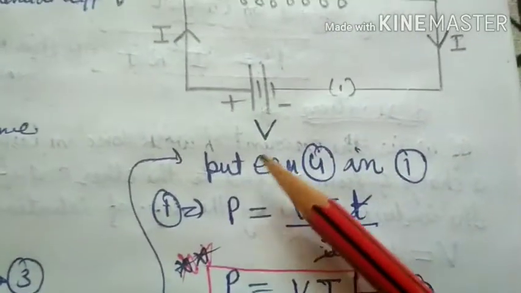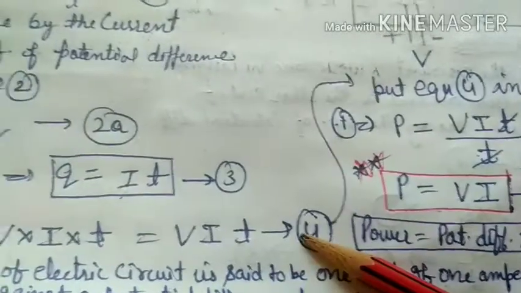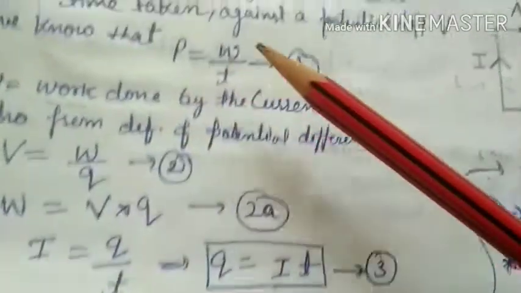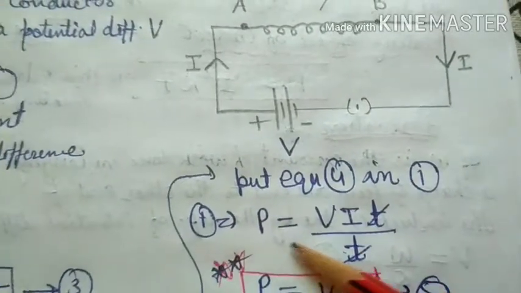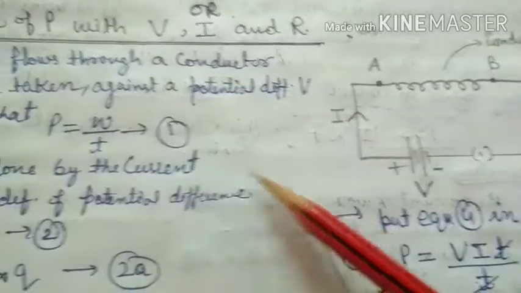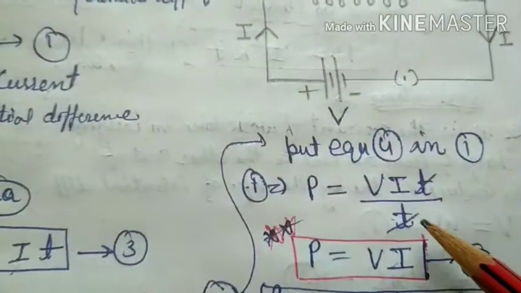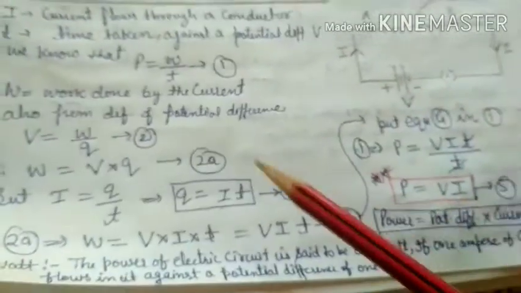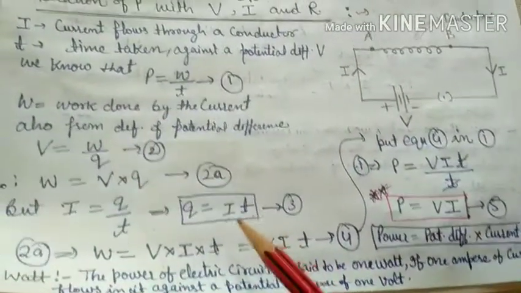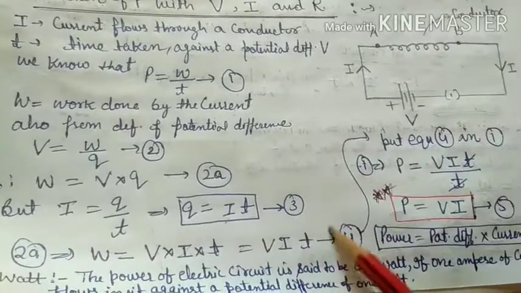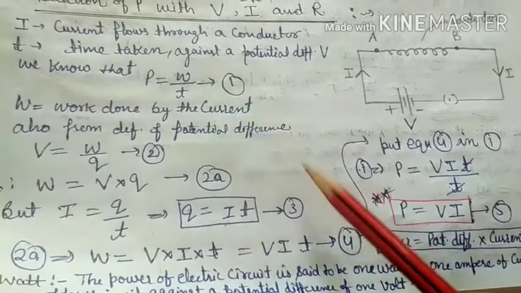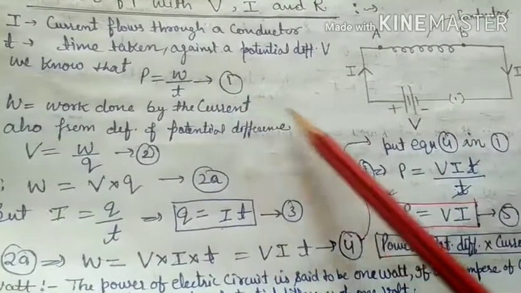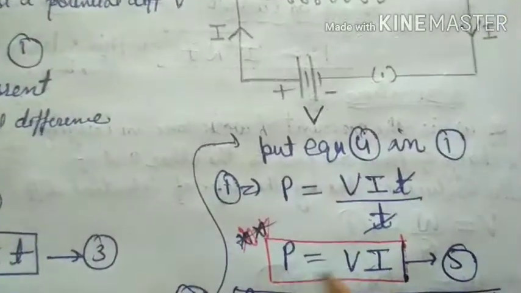Now put equation number 4, that is the value of W, in equation number 1. So equation number 1 becomes P is equal to VIT upon T. T and T cancel, so P is equal to VI. Whenever we put the value of W, that is VIT, in equation number 1, we get P is equal to VI.